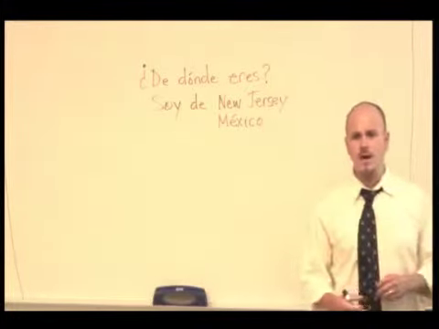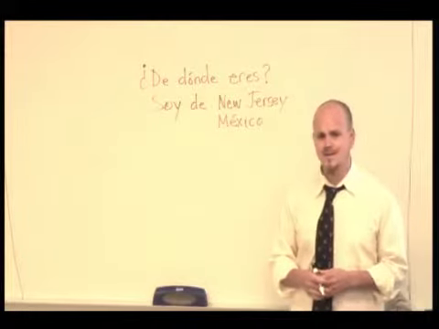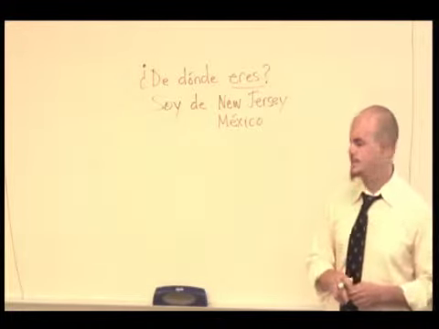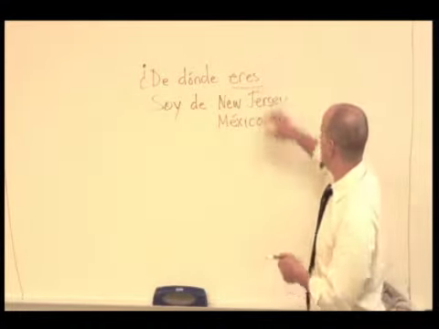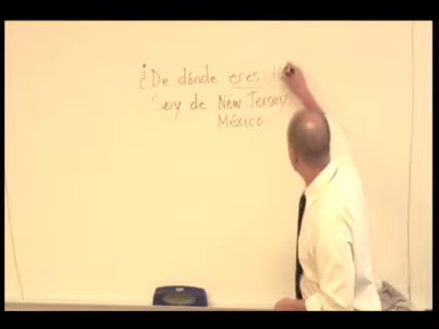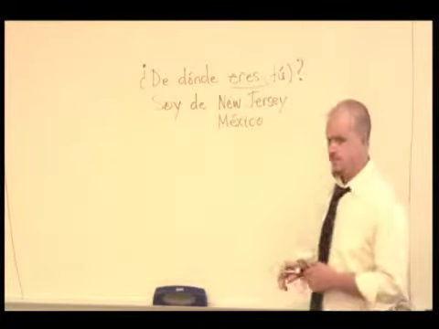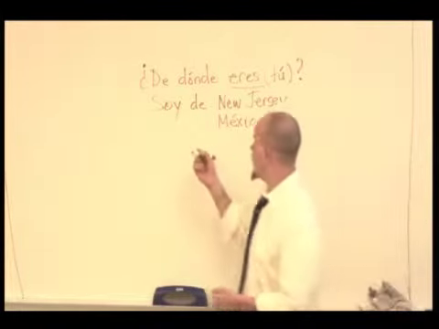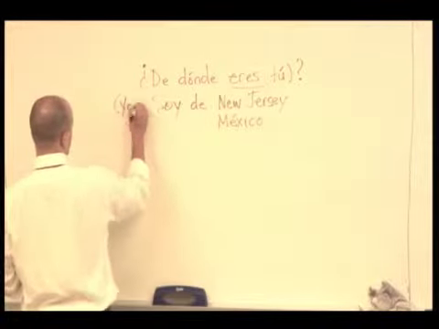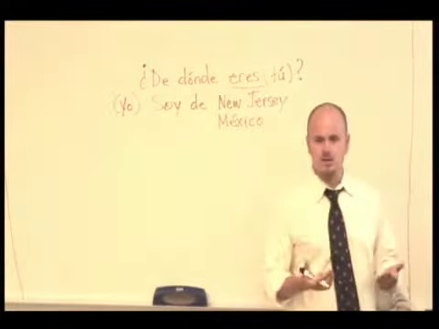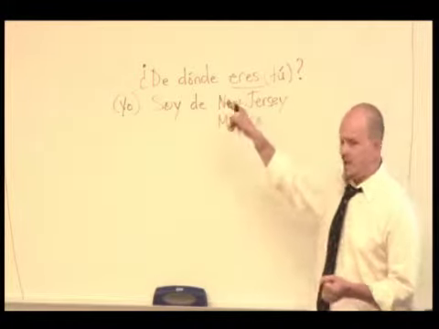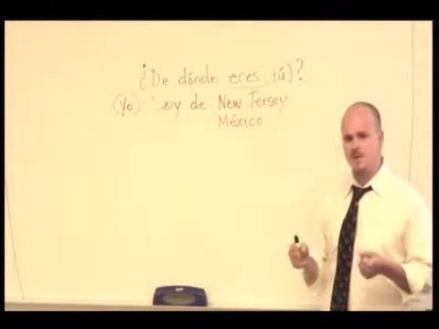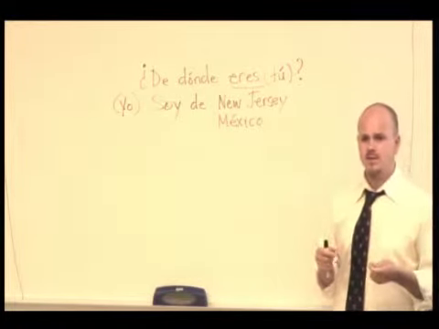Right here, we're talking about our origin using the verb ser. De dónde eres, in the tú form. Okay, if I want to, I can say de dónde eres tú. And then we're answering in the yo form. Soy de México. Or yo soy de México. So, if we take that same pattern, we can apply it to different forms of the verb ser. This is an expression we already know, but maybe some others would be interesting to look at that we don't know.